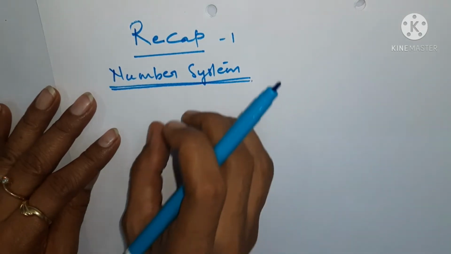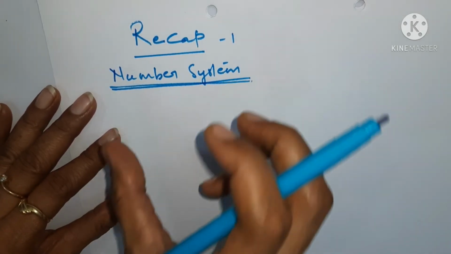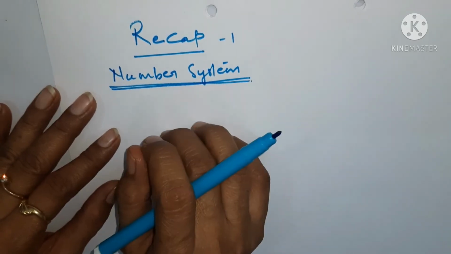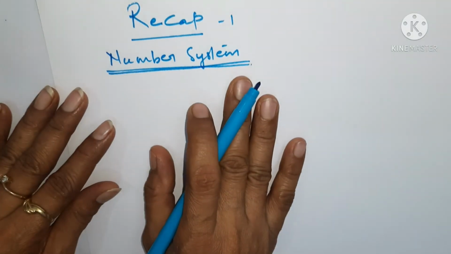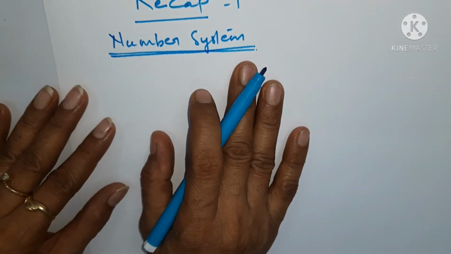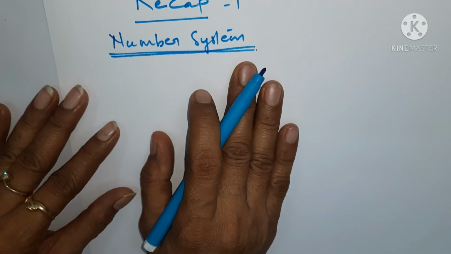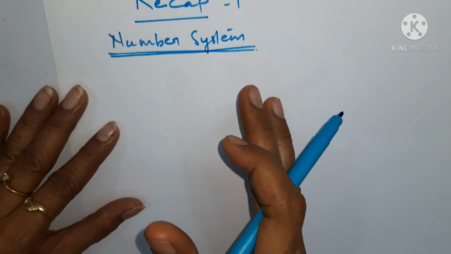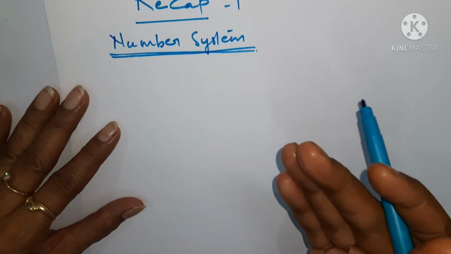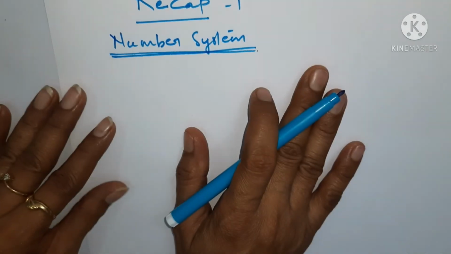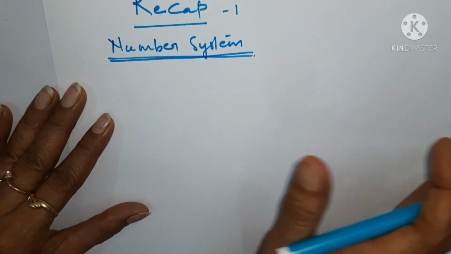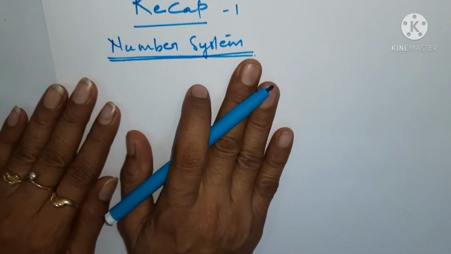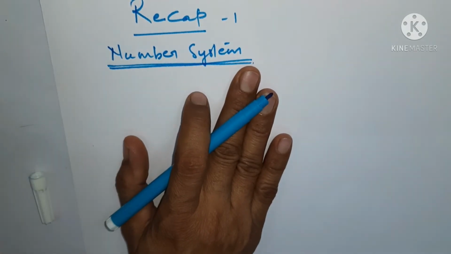So I'm going to start from the very beginning of the number system, so that a very new student, or a student who is not able to understand the concepts of maths, can also understand through these recap videos.